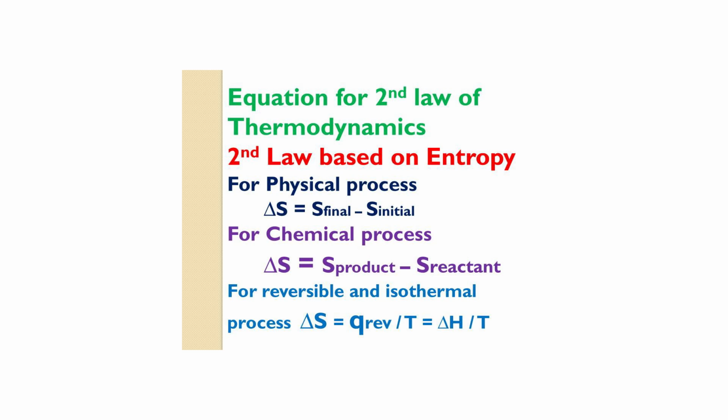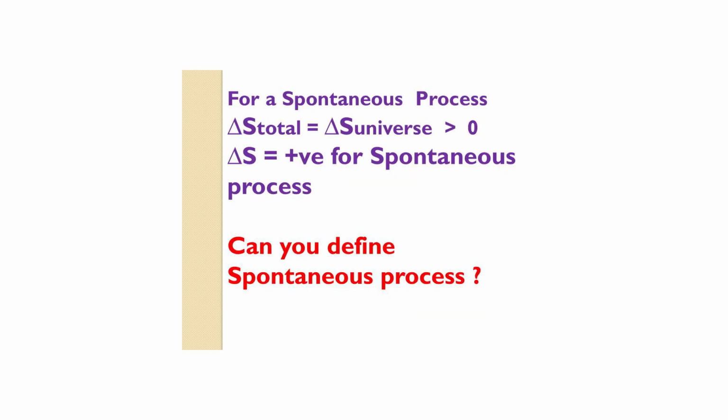That is, enthalpy change is equal to heat evolved or absorbed by a reaction. That is, delta H is equal to Qp. That is, in this equation we can say delta S is equal to Q reversible by T or delta H by T. What is the equation for entropy for a spontaneous process? In a non-isolated system, delta S total is equal to delta S system plus surroundings. That is, delta S total, meaning delta S universe, is equal to delta S system plus surroundings. If delta S universe is greater than 0 or positive, it is a spontaneous process.